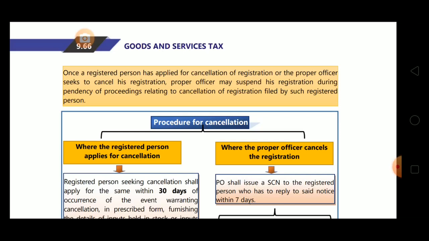Means once a registered person has applied for cancellation or the proper officer is willing to cancel the registration suo motu, then during the pendency of the proceeding, when the cancellation is not done and the proceeding is pending, for that period the proper officer may suspend the registration.